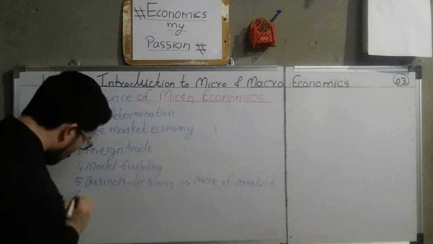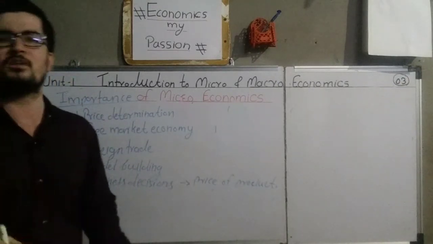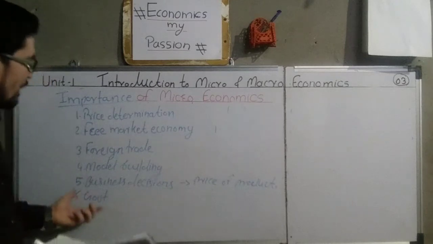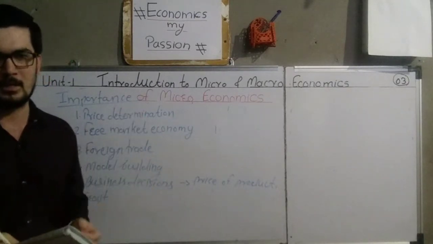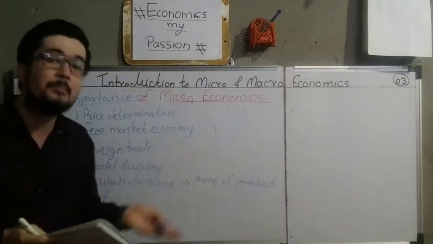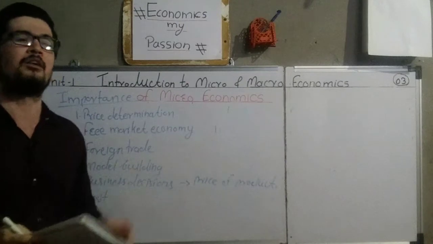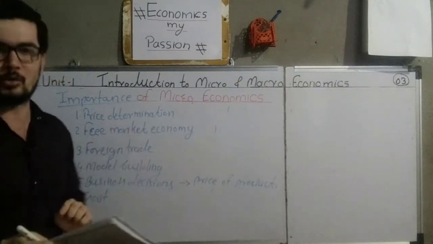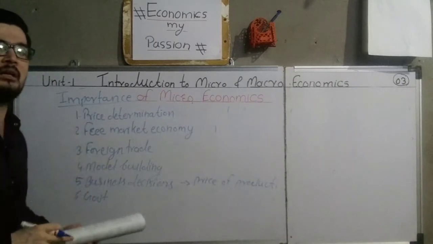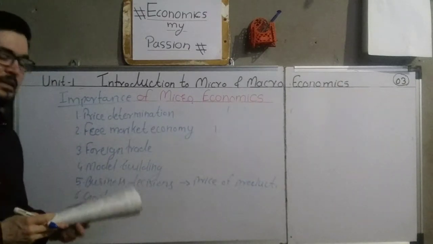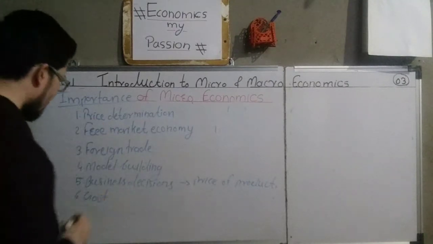Then next one, useful to government. जो हमारी गवर्नमेंट है उस गवर्नमेंट को भी बहुत ज्यादा माइक्रो इकोनॉमिक्स हेल्प करता है. Like decisions related to taxes, decisions related to how to spend the money generated by the taxes. All these decisions are taken on the basis of microeconomics. That is why microeconomics is also very important in government decision making and for the welfare of the society.